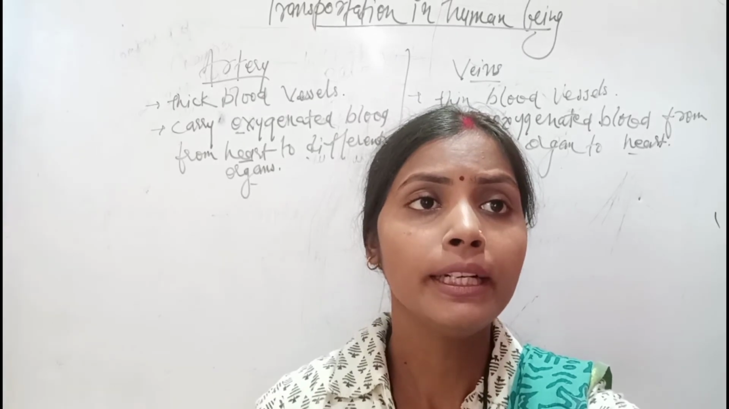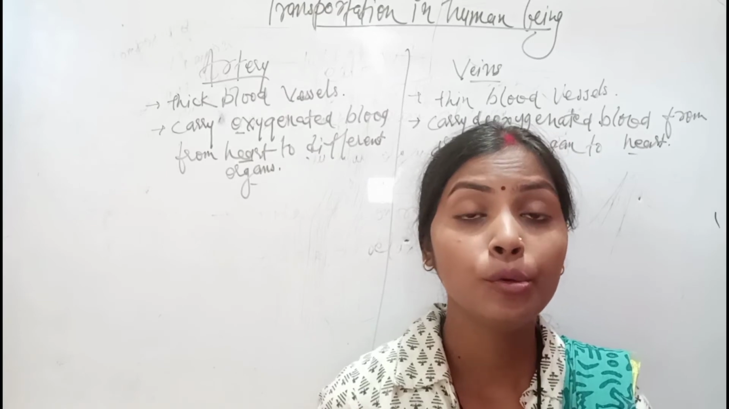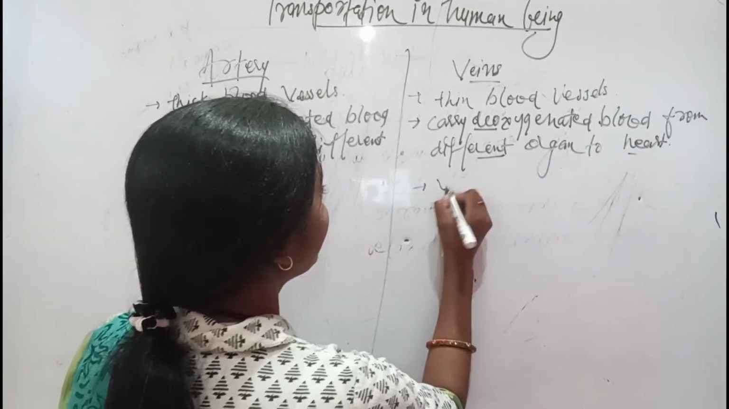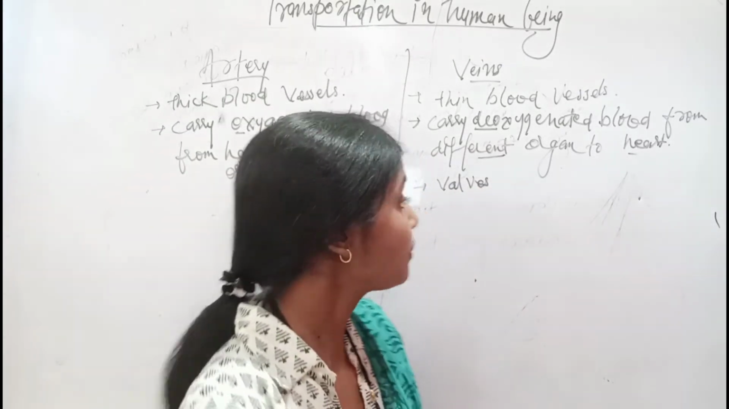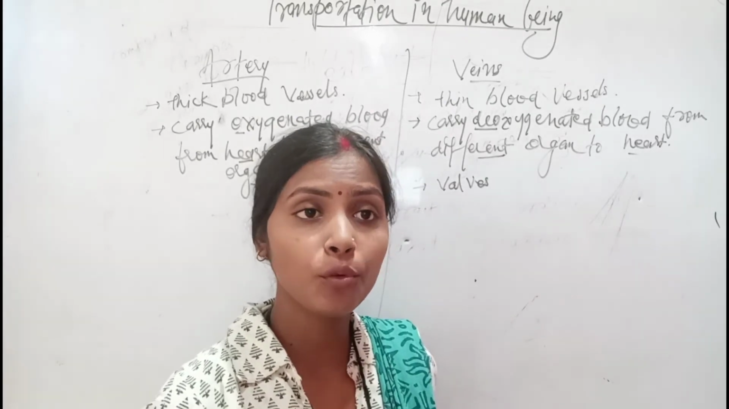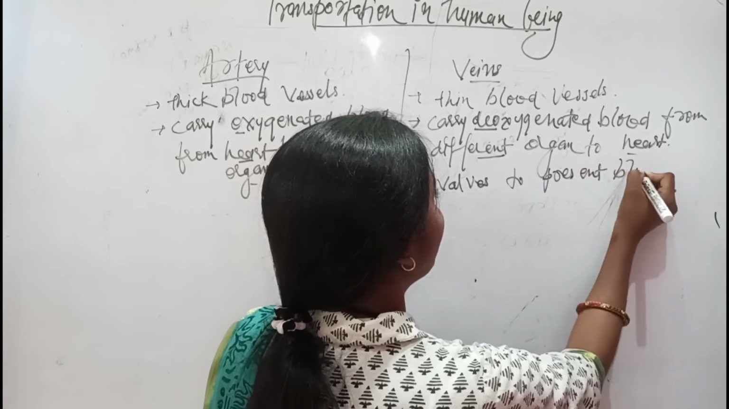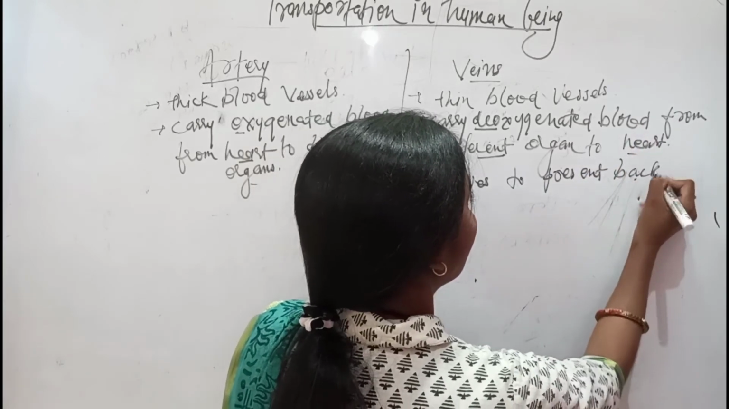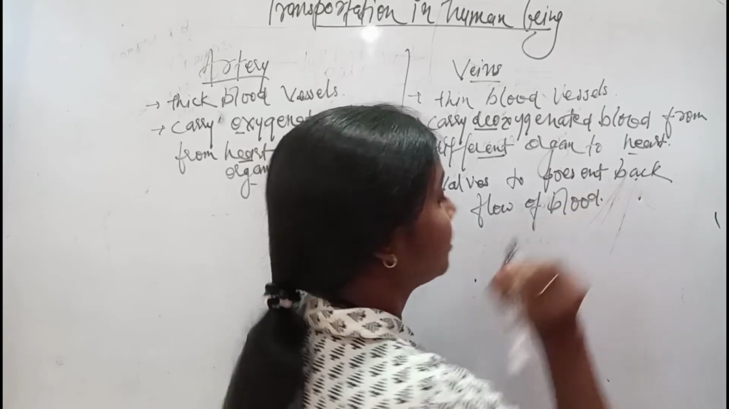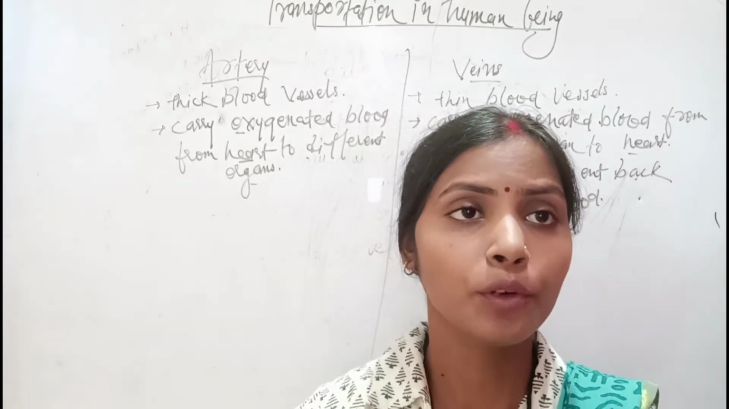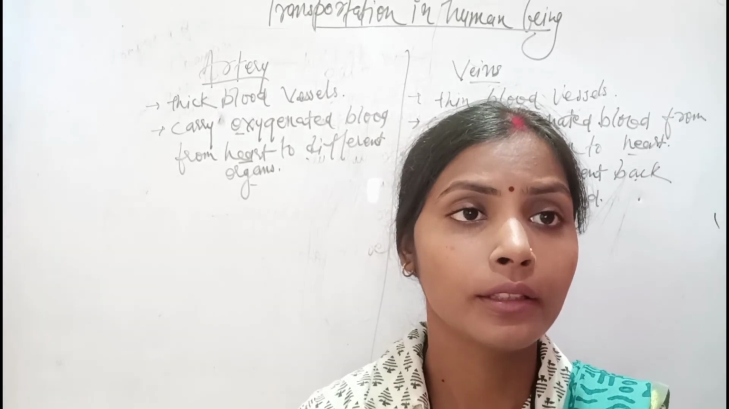In veins, there are valves present to prevent the backflow of blood. Clear? So we have seen what arteries and veins are.